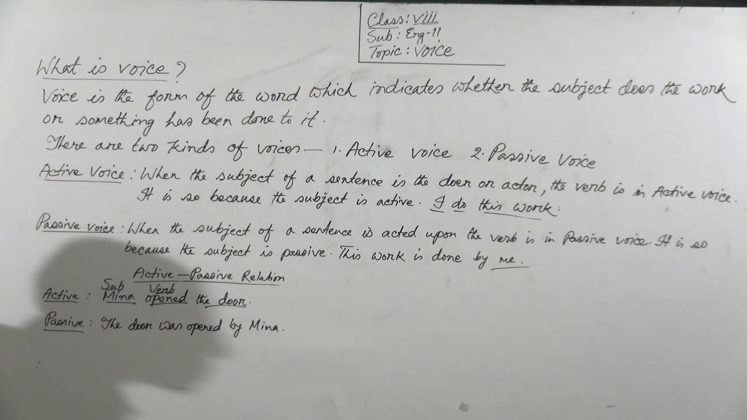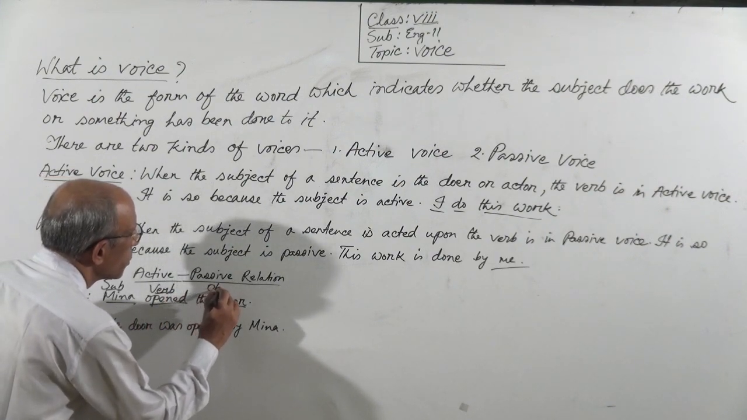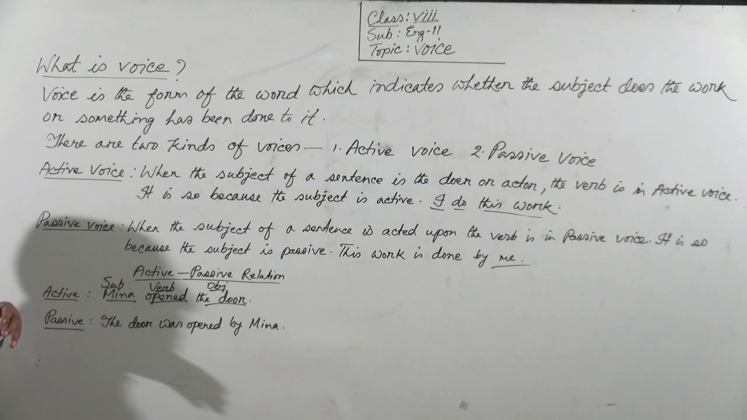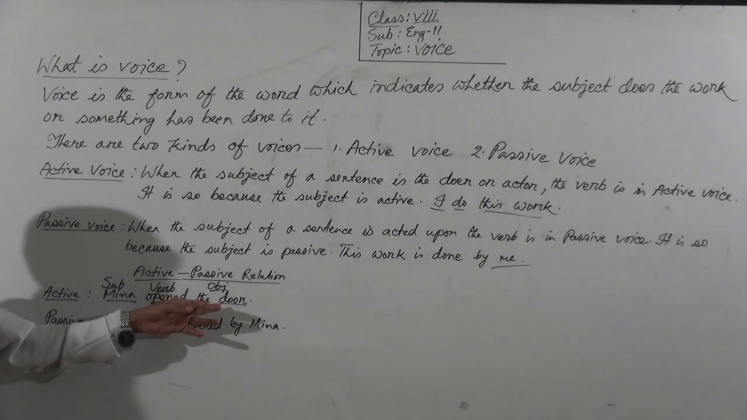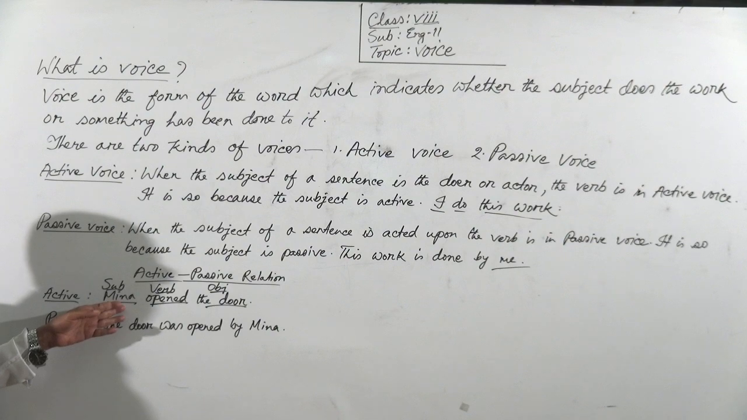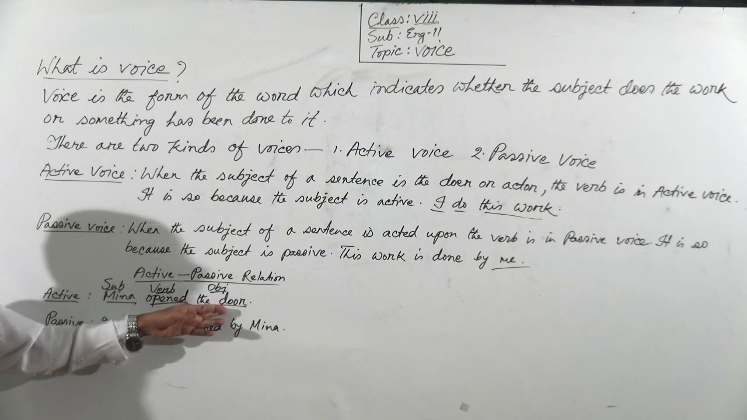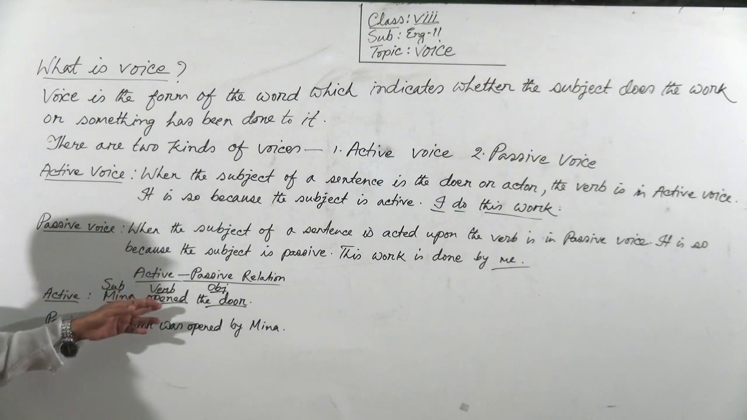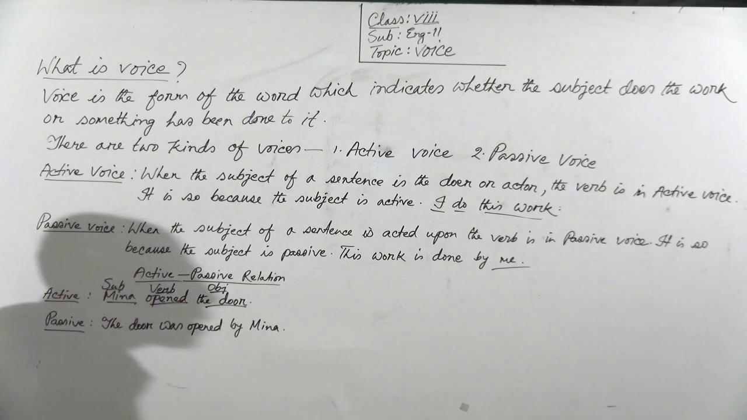What? The door. If you ask a question with what, the answer you get is the object. So this is the object. If you ask a question with whom, you will get the subject. So here we have identified the subject, the verb, and the object. In "Meena opened the door," Meena is the subject, opened is the verb, and the door is the object.